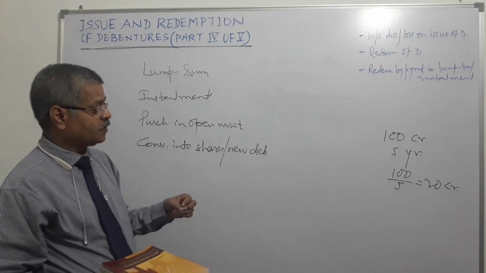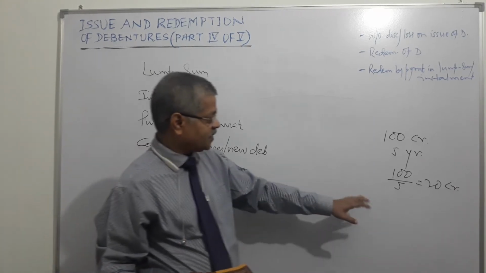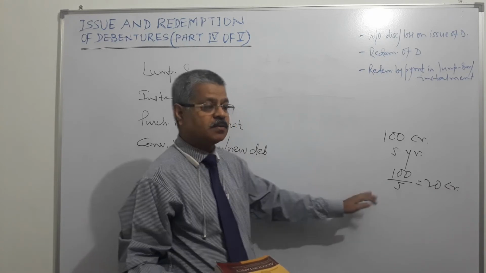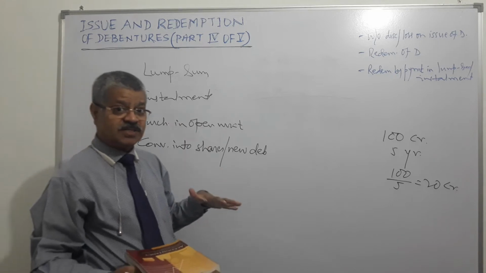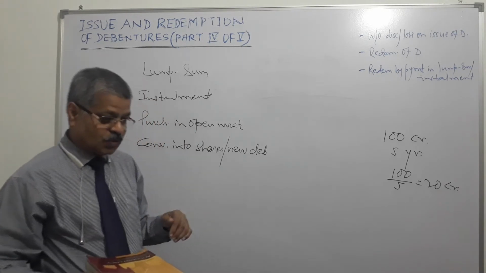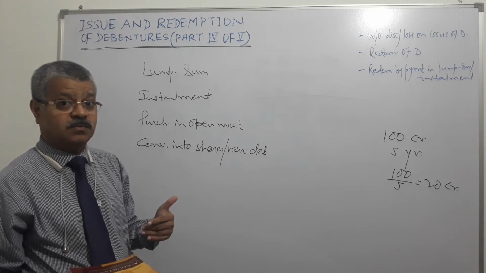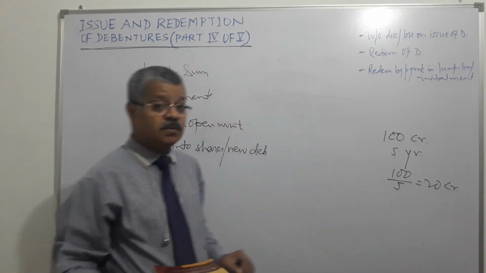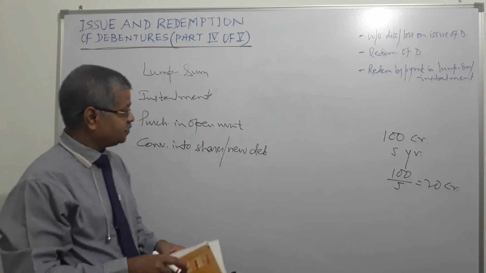Suppose this is the first year, 20 crore rupees of debentures need to be redeemed through the installment method. 100 crore is outstanding. At the end of the first year, a lot will be drawn for payment of 20 crore rupees of debentures.